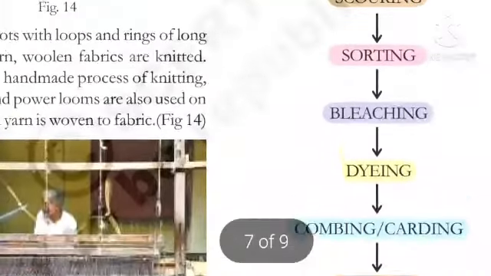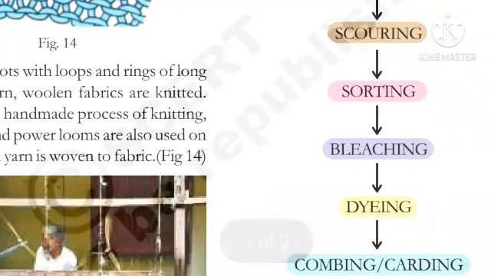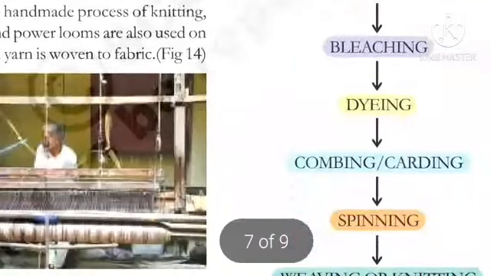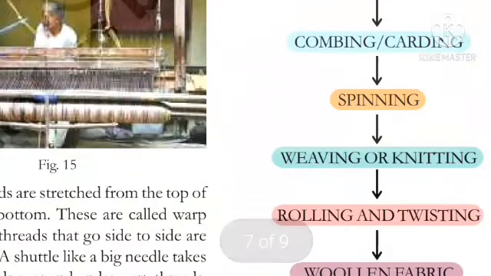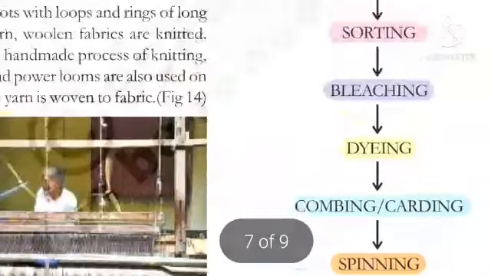See here, they have given in our textbook: shearing, scouring, sorting, bleaching, dyeing, combing, spinning, rolling and twisting, weaving or knitting woolen fabric. Grandpa asked Neelma to check and make corrections in the sequence. What corrections do you think Neelma needs to make? Observe here. What is the first one?